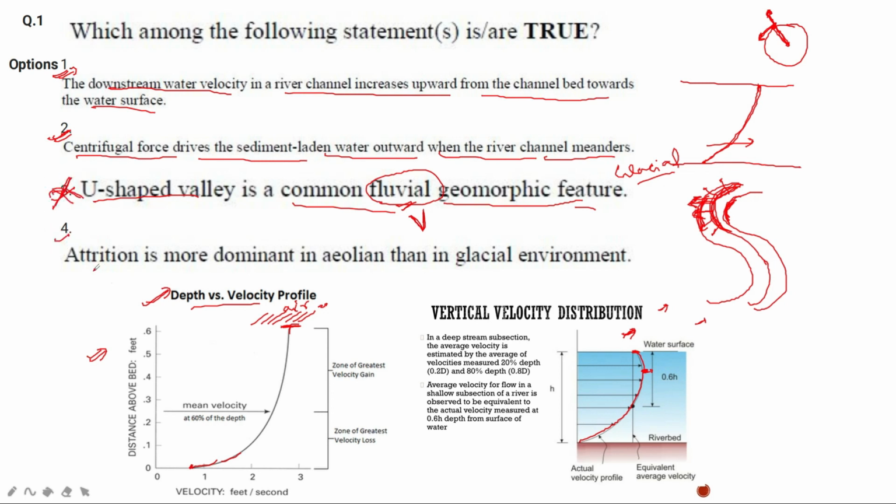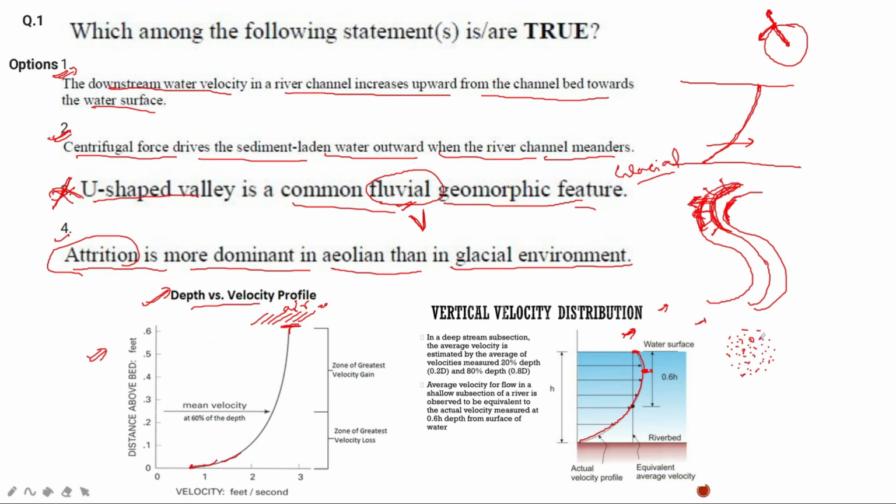The fourth option says attrition is more dominant in aeolian than in glacial environment. So what is attrition? Attrition is a phenomenon in which grains collide with each other during their movement, and they are eroded further, reducing in size.